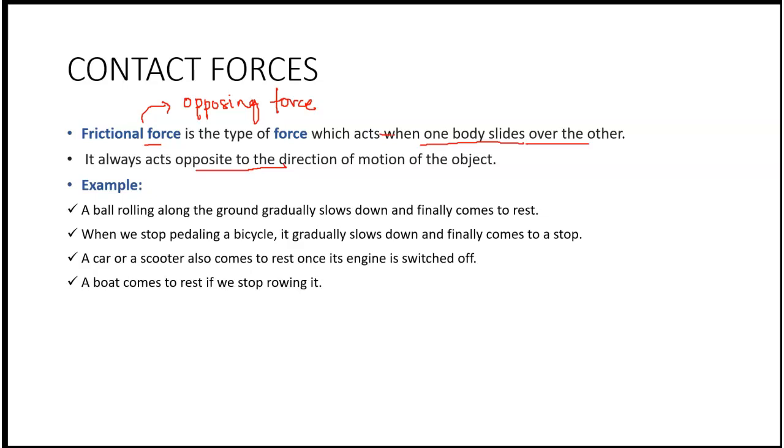When we stop pedaling a bicycle, it gradually slows down and finally comes to a stop. Again, why? Because of the frictional force between the bicycle wheels and the ground. A car or a scooter comes to rest once its engine is switched off. A boat comes to rest if we stop rowing it. So all these are examples of frictional force.